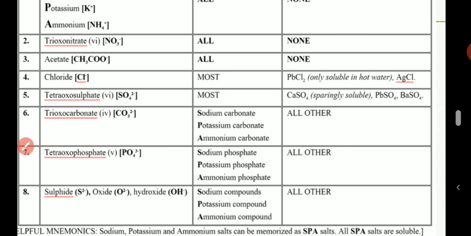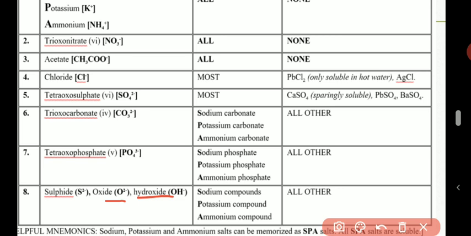So finally, this number 8, they are not actually all salts. Actually, oxide is not a salt. Oxide is a base. For metals, the oxides of metals are bases. Also hydroxides, they are also bases.